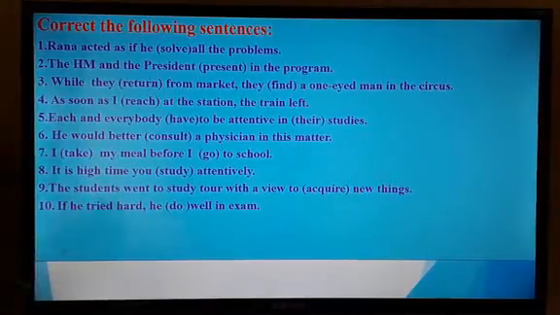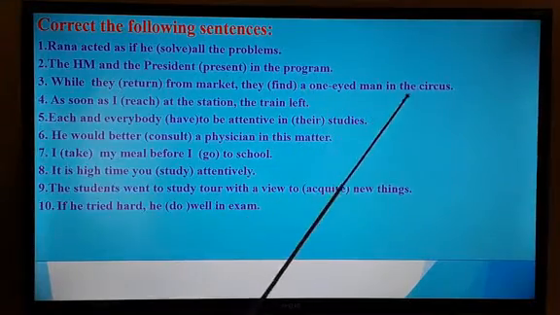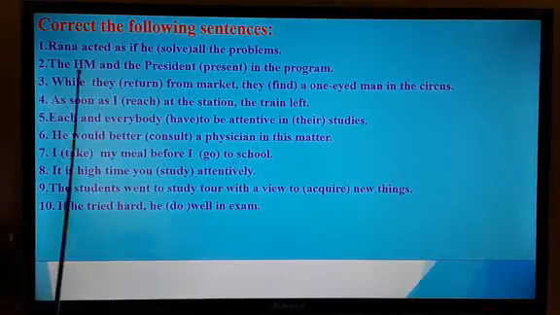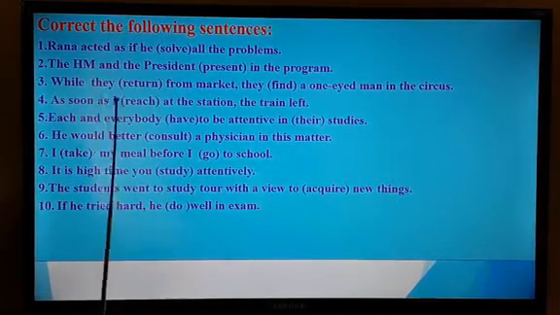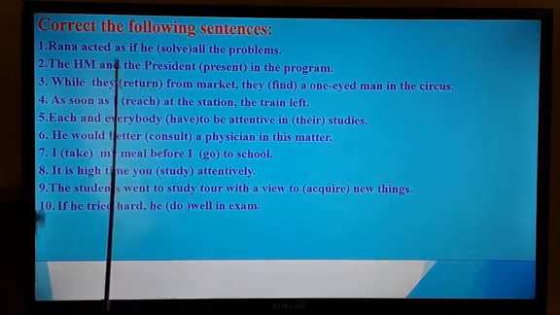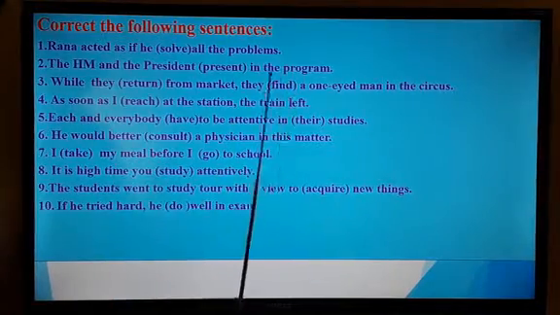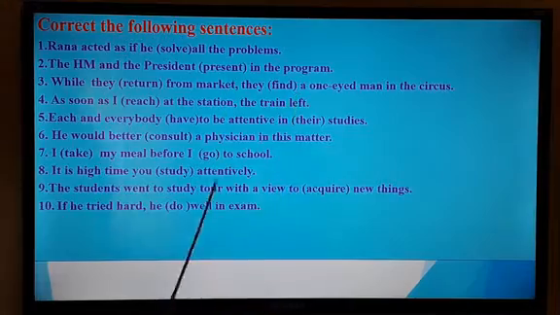Number three, while they return from market, they find the one-eyed man in the circus. I think we also talked about this rule. While they, if you find while and there is subject, you have to add was or were and you have to add ing. That is, while they were returning from market, they found a one-eyed man in the circus. That would be in past indefinite also.